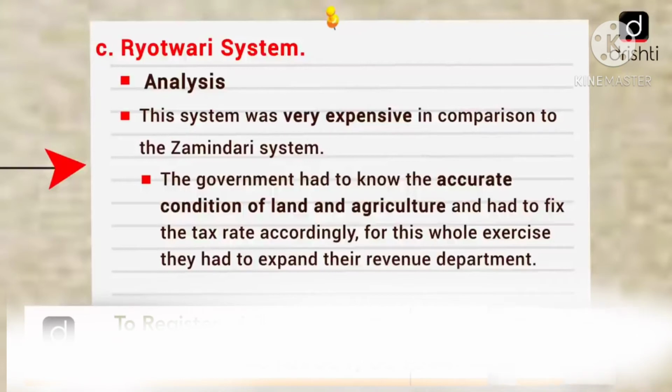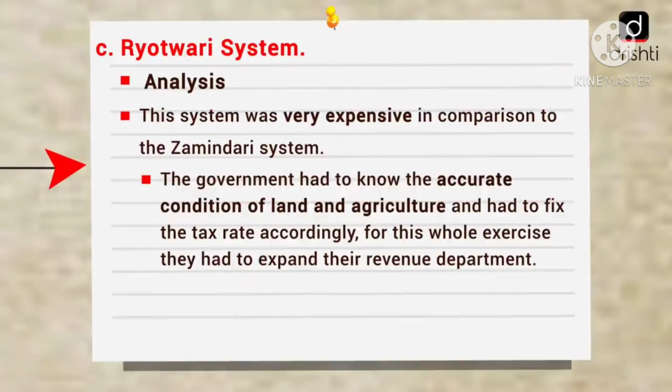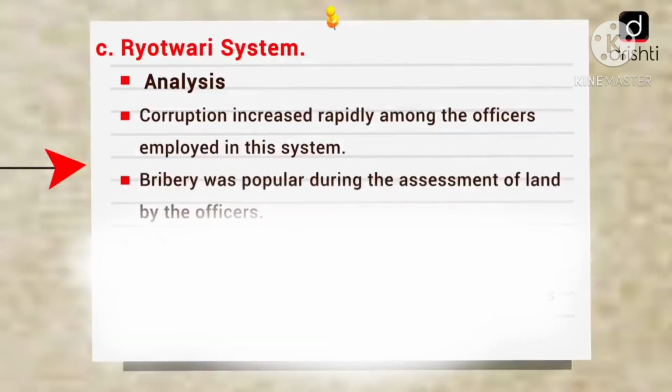The government had to know the accurate conditions of the land and agriculture, and had to fix the tax rate accordingly. For this whole exercise, they had to expand their revenue department. Due to the Raithwari system, corruption increased rapidly among the officers employed in the system. Bribery was popular during the assessment of land by the officers.